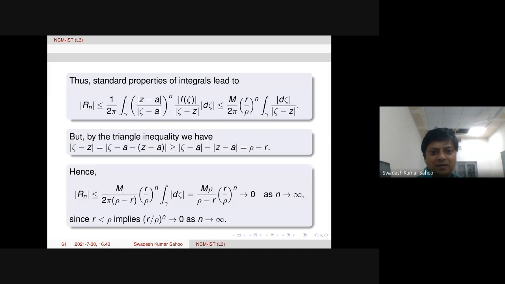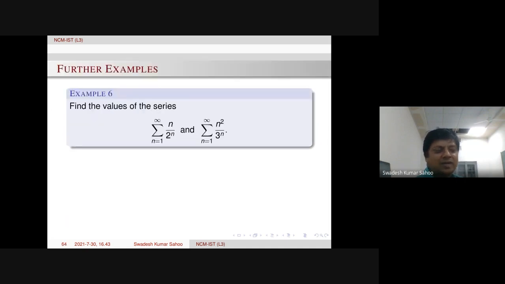Okay. So that's all the proof. Now we discuss some examples. Two examples are there, we discuss them and then we stop. So one is: find the values of these two series, summation n over 2 power n and summation n square over 3 power n.